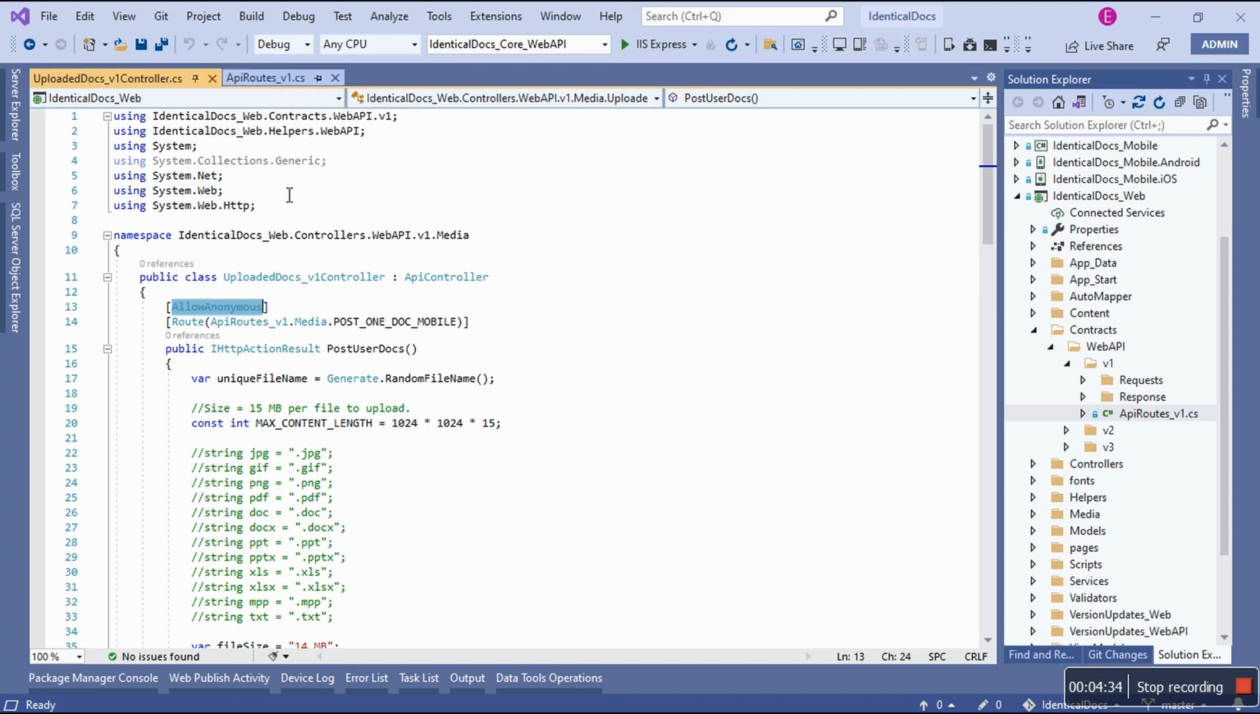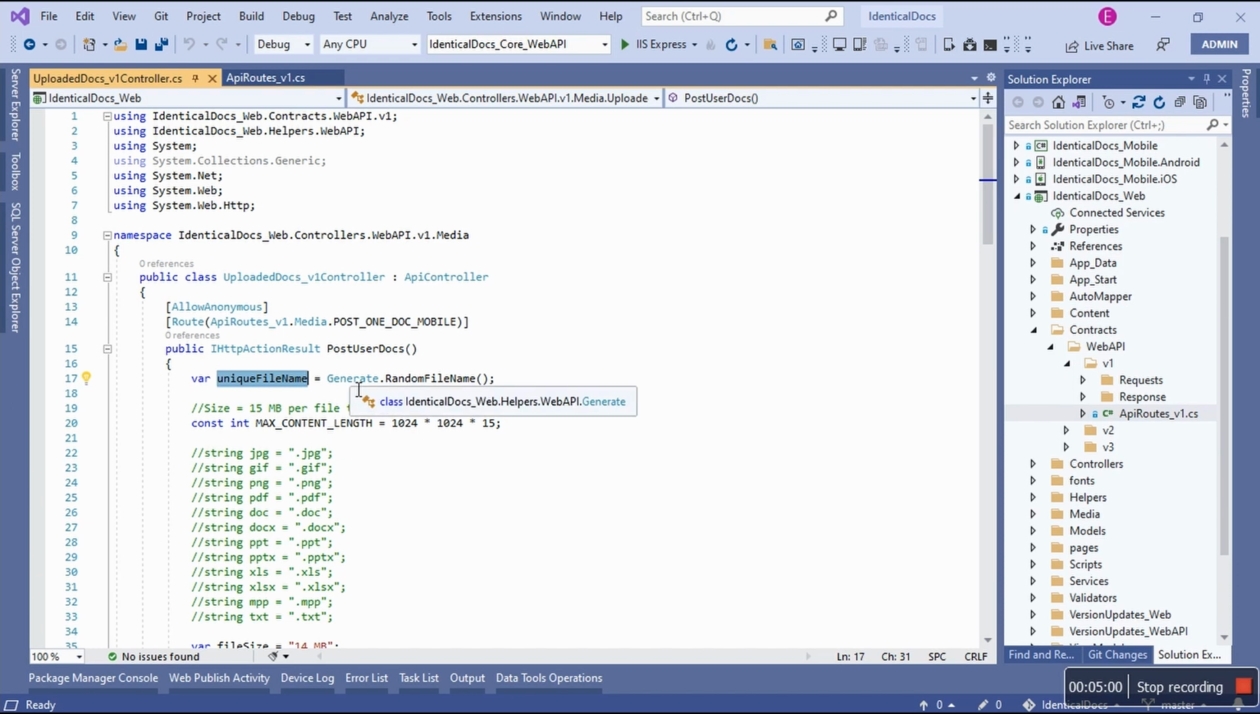So let me pin this controller, and then it's publicly exposed, because it needs to be public in order for either a mobile application, web application, Internet of Things application, or desktop application to talk to it. It returns an HTTP action result. This is the name of the endpoint, and then we have this variable, unique file name.